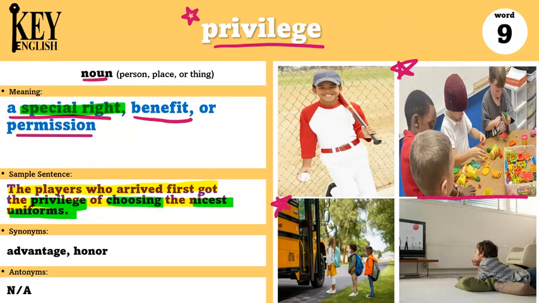Here too, I can say, only older kids had the privilege of sitting in the back seats of the bus. So in a bus, usually the older kids will go to the back because the younger kids need to be in the front so that teachers can help them. That is also a privilege. It's a benefit they have because they are older and the teachers can trust the older students more.